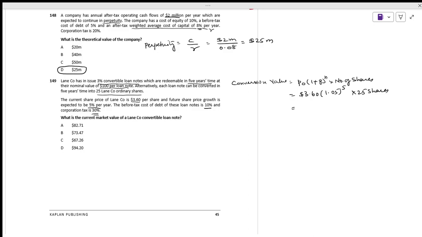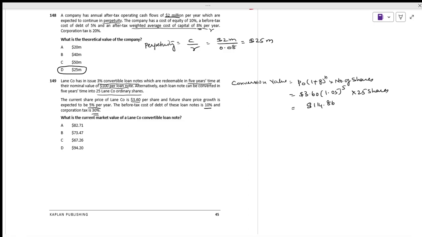To the power of how many years? 5 years' time. Times 25 shares. So 3.6 times 1.05 to the power of 5, times 25. It comes to how much? It comes to 114.86. Okay, now fine. Now what do we have to do?